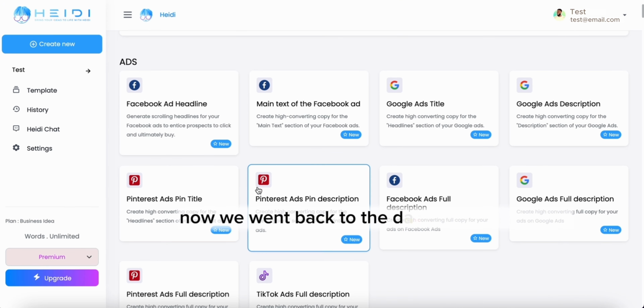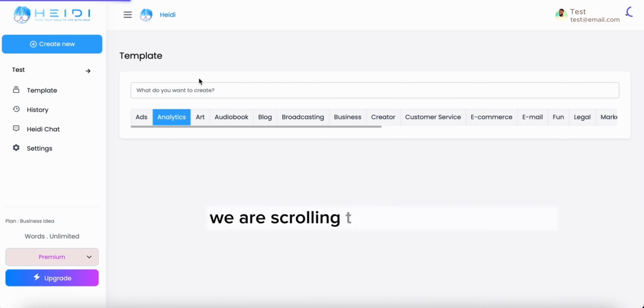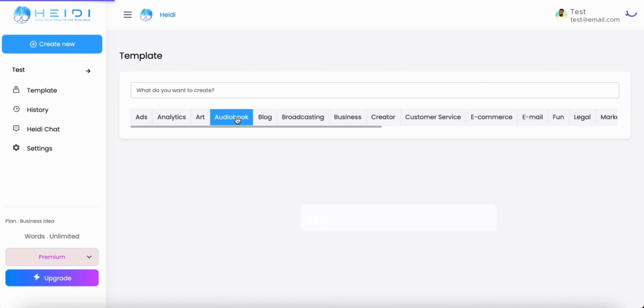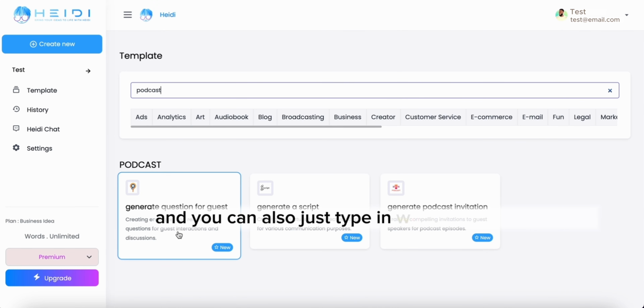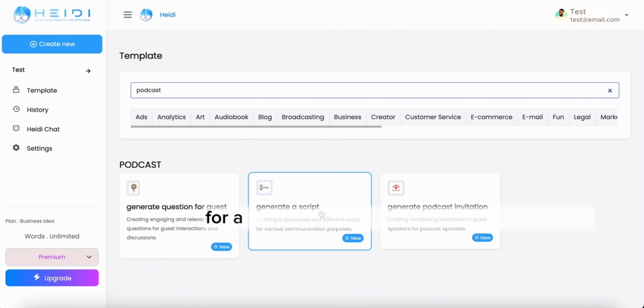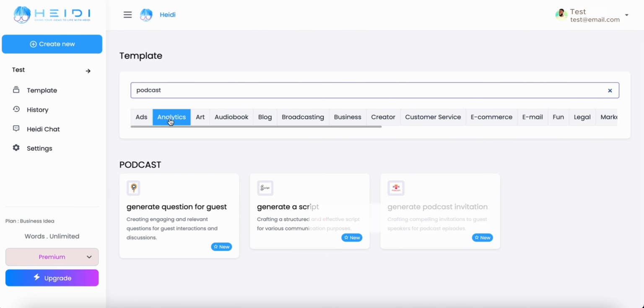Now we went back to the dashboard and found the templates. As you can see here, we are scrolling through the ads category. We also have analytics, which we will talk about later. And you can also just type in whatever you're looking for and find all the templates that are available. For this example, we used podcast.